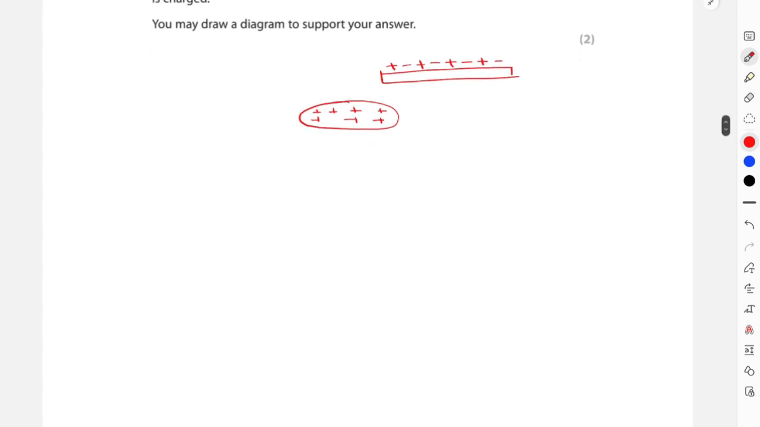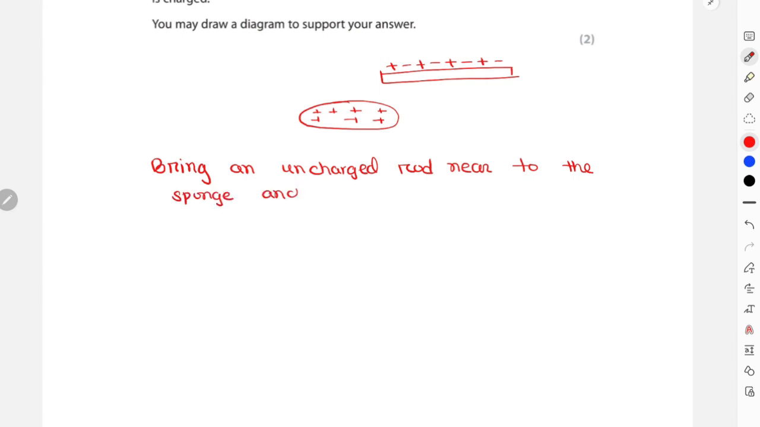So your final answer would be: bring an uncharged rod to the sponge, and if they are attracted to each other, then the sponge pad was charged.